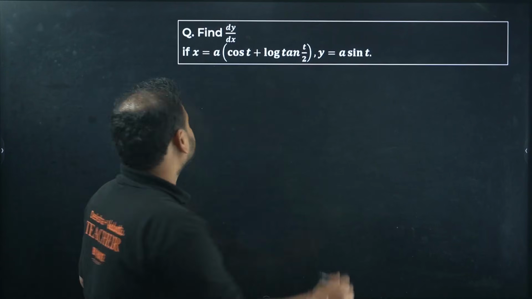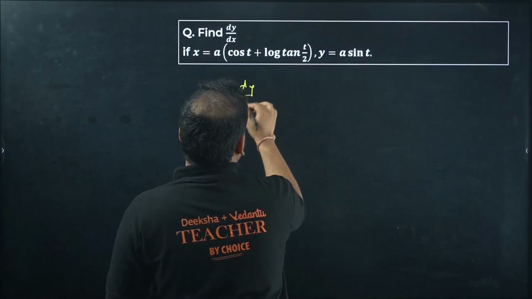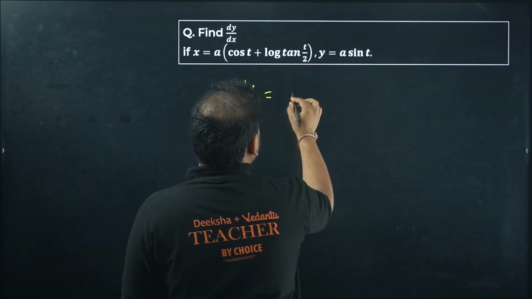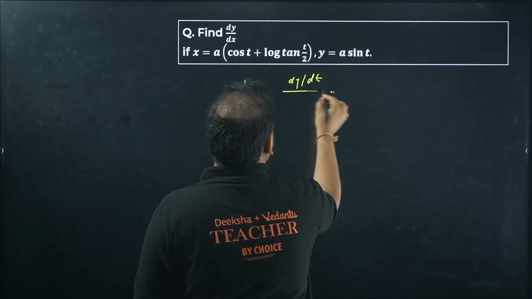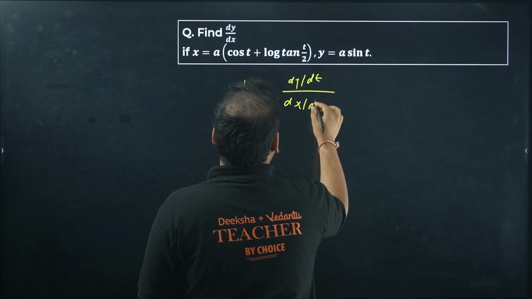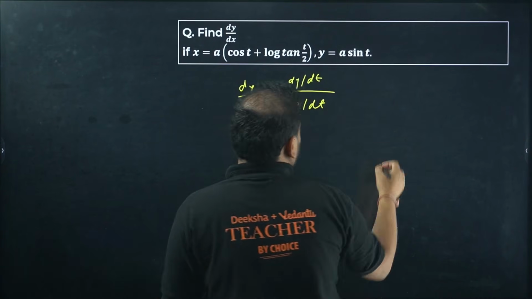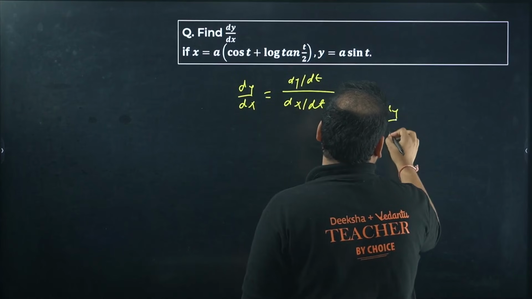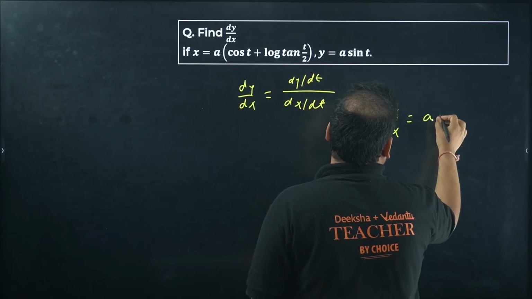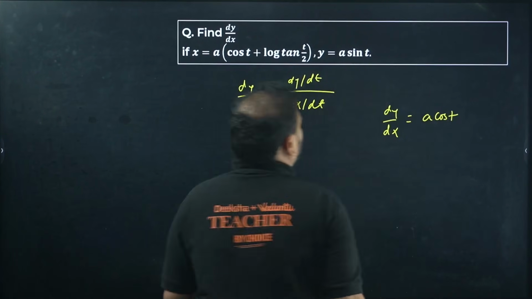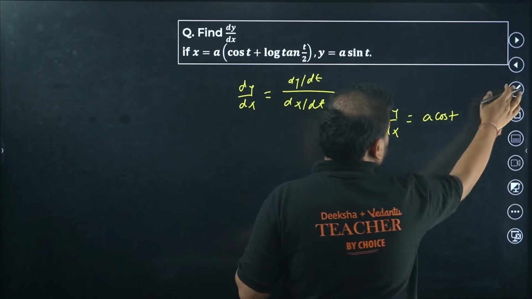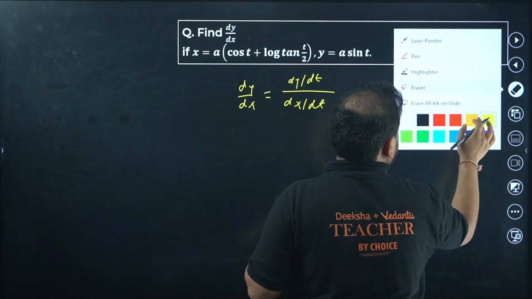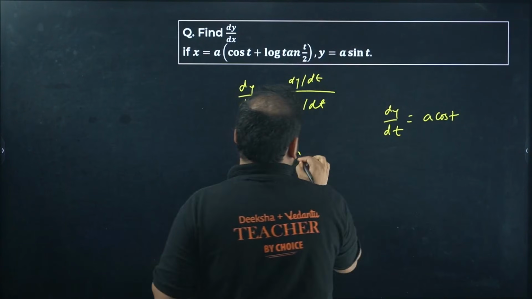Okay, check. I'm looking for dy by dx, right? I'll get this as derivative of a. So dy by dt I'll get for this numerator. I'll get here dx by dt. So first part is very simple. dy by dt is very simple. A cos t. A is a constant. Okay, my bad. This is not dx. This is dt. What about dx by dt?